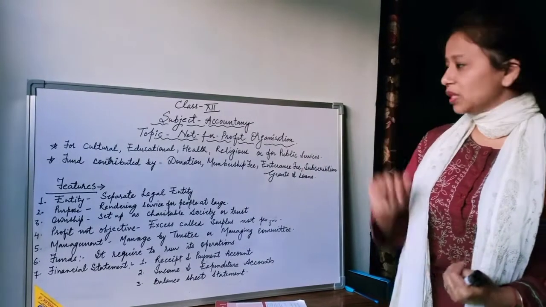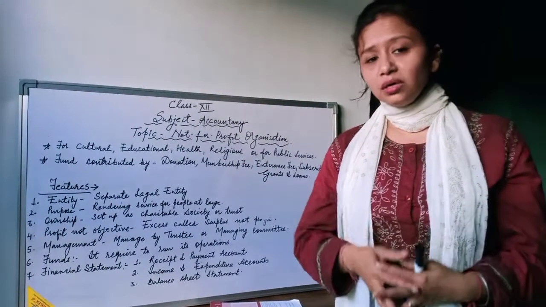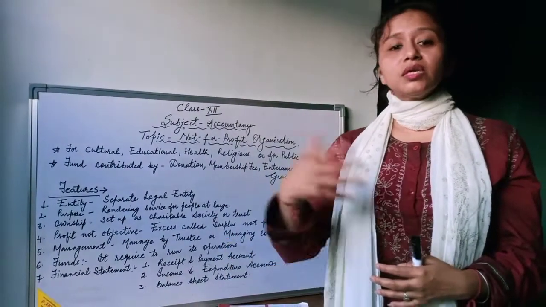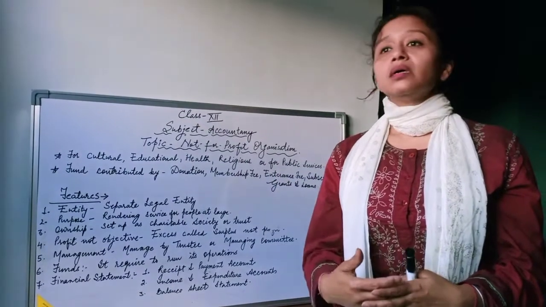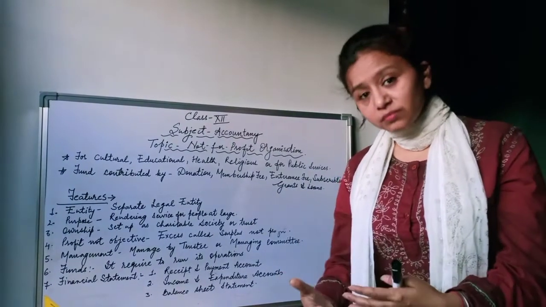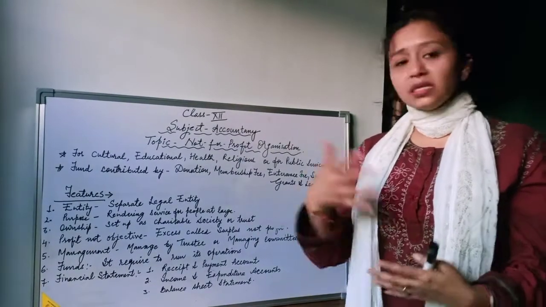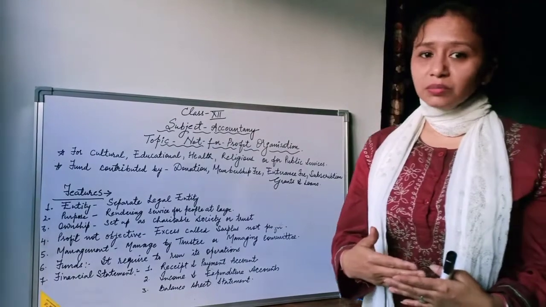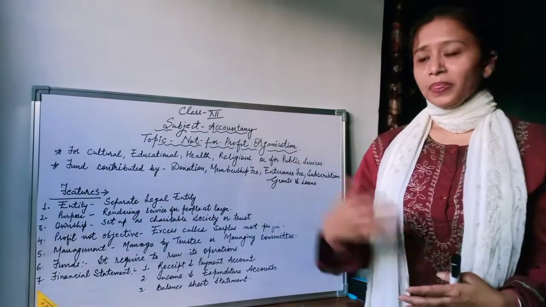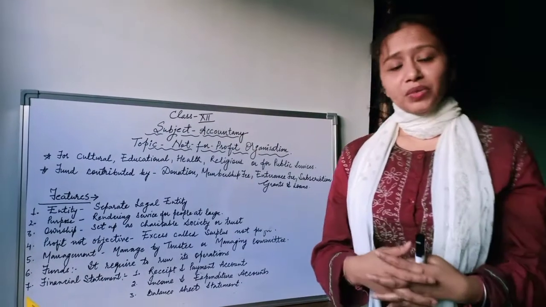Normally when we start a business we need money, which is called capital. That capital is used for purchasing assets, and also for day-to-day activity; working capital is needed to generate revenue. Here the scenario is a little different. Here also we need money because we are going to run organizations like a sports club, dispensary, hospital, school, or library. There also we need money or a fund.